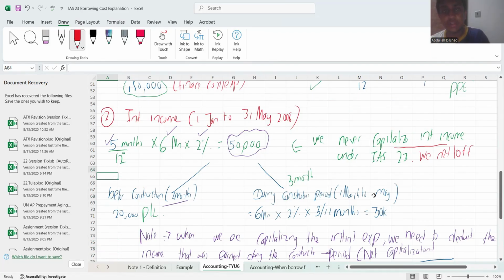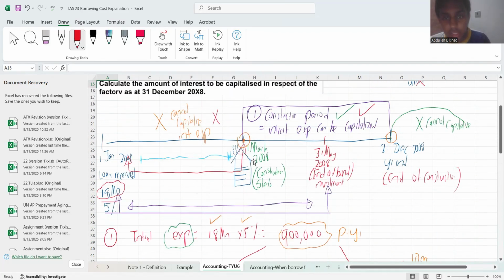From 1st March, look at my red line, from 1st March to 31st May, this is the construction period. So automatically our brain would tend to think, I'll try to capitalize this also, why? Because it's during the construction period. I would say your foundation has gone wrong. We will only capitalize interest expense during our construction period. If our interest income falls during the construction period, we will not capitalize it at all.